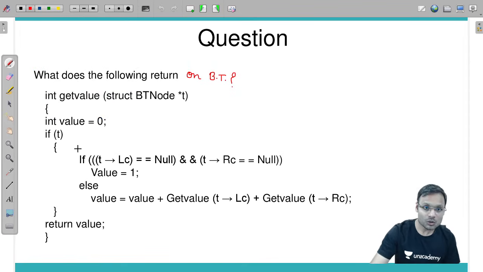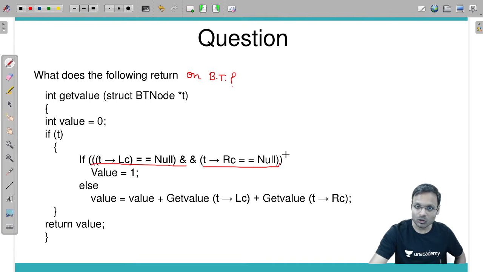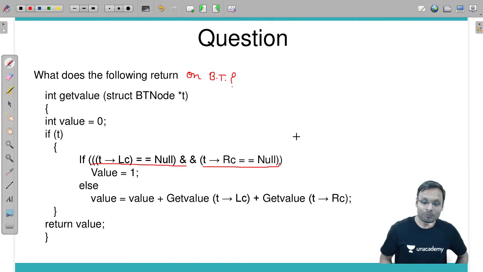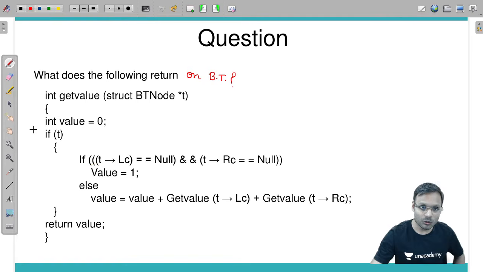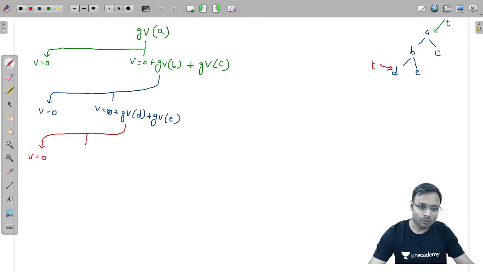So the condition is true. T's left and right child both are equal to null, so I will set value is equal to 1 and then return 1. Return 1 means this get value function of D will get a value 1.